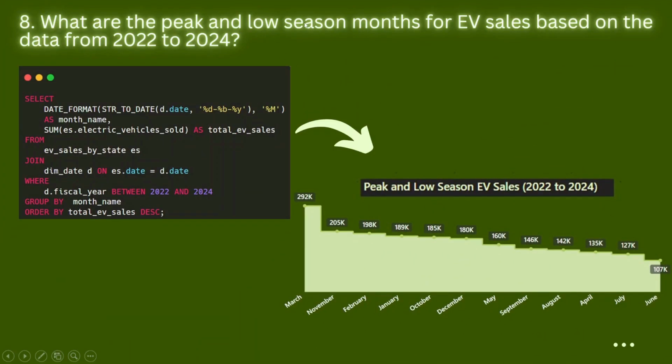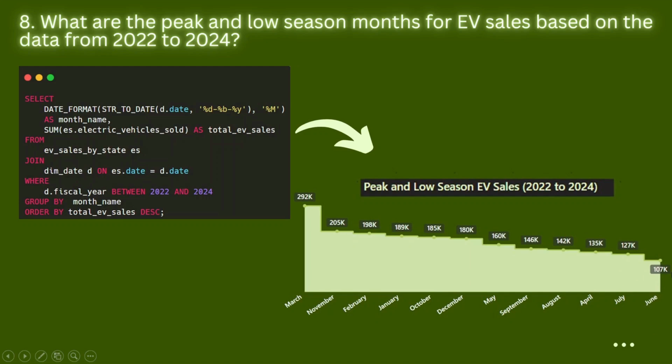What are the peak and low season months for EV sales based on data from 2022 to 2024? So here, this is the SQL query written, and this shows the output in the form of an area chart, where March represents the highest EV sales peak month, having a value of 292K, followed by a steady growth rate of November, February, January, October and December. Then June represents the lowest season month for EV sales, having a value of 107K.